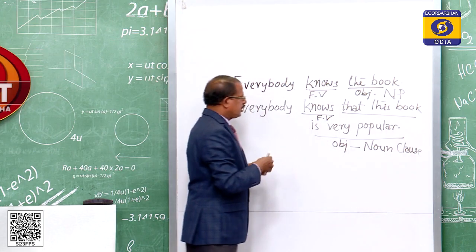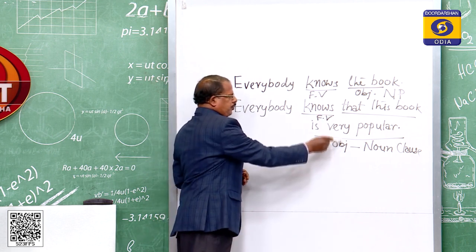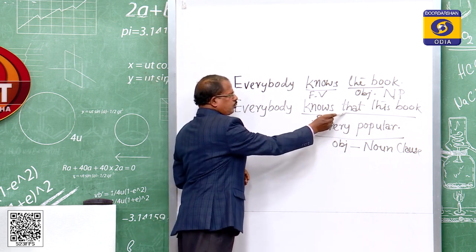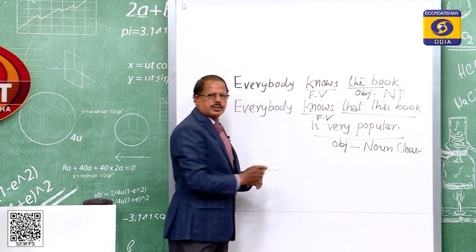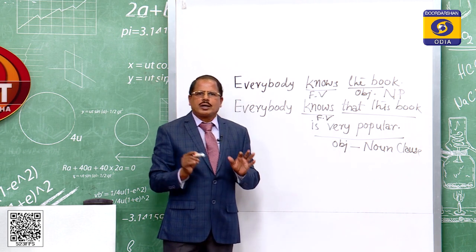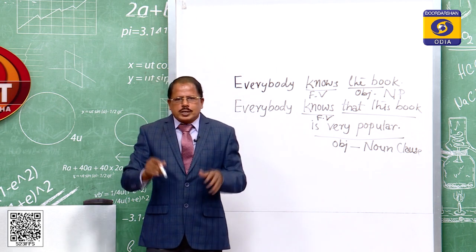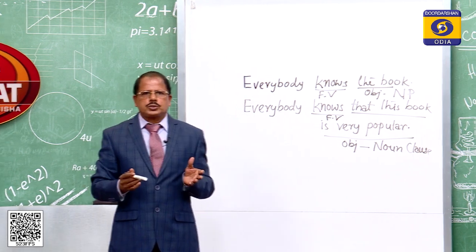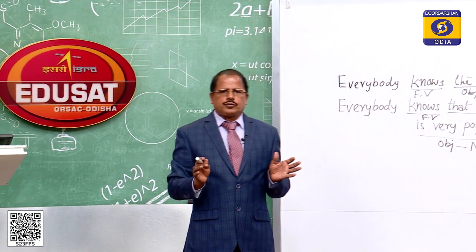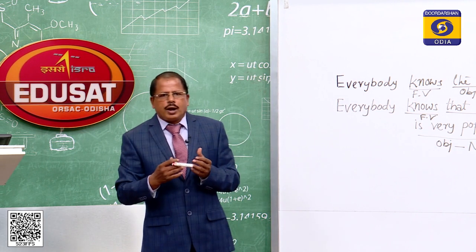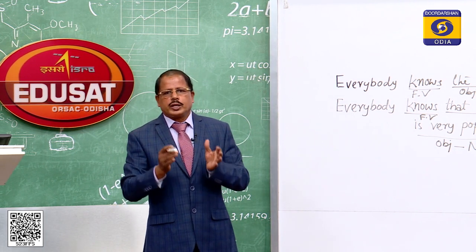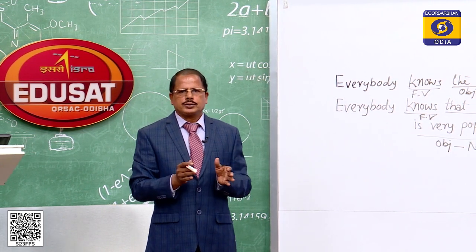You see the form of the clause: it begins with that, its function is just like a noun, and its function is object. So, this is what we call a noun clause. My dear students, we will again discuss the types of noun clauses, how we can identify them, and what function they perform inside the sentence.